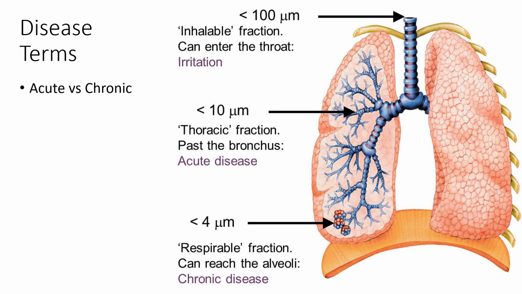I'll also be pairing some of these terms, like acute versus chronic. Acute refers to something with a sudden onset and a very short duration. An extreme example might be a mosquito bite, right? One minute you don't have one, and the next thing you know, you have one, and it itches for a day or two, and it's very quick and very short.